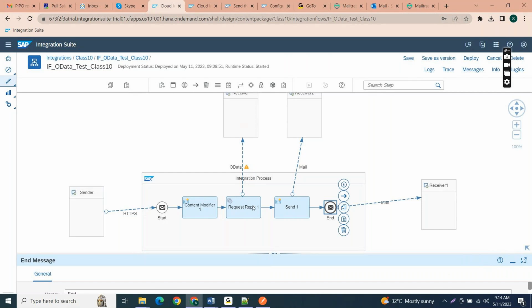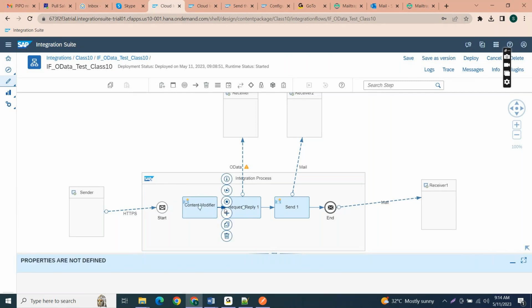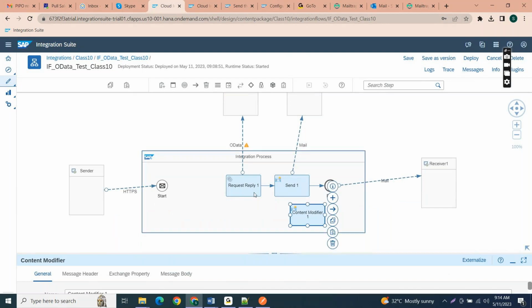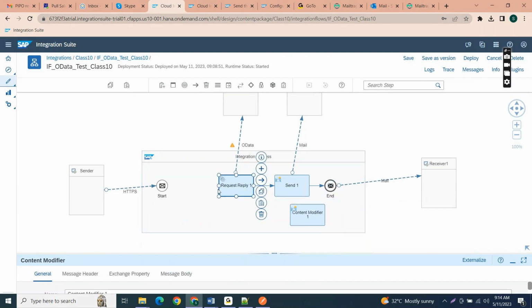For example, if I place this content modifier after the send message, whatever data I have in the content modifier will be sent to the target, and also to the sender system as a response.